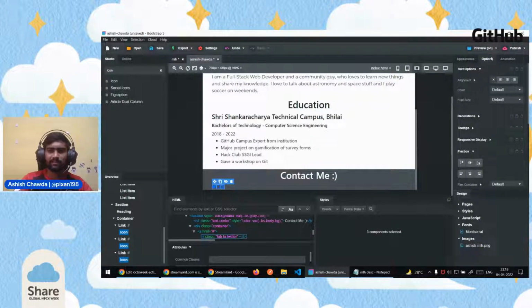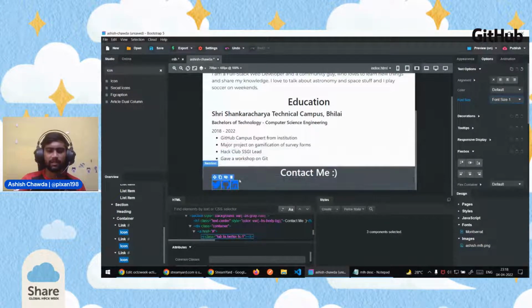And what we want now is we want to increase the font size. So go to options after selecting icons and you can see the font size option here. So we want that the font size should be font size 1. It is pretty good and it is very well visible on the screen also. So I'll keep it like that, and these are very close now. So what we want is we want to make it little distance from each other and give some space.